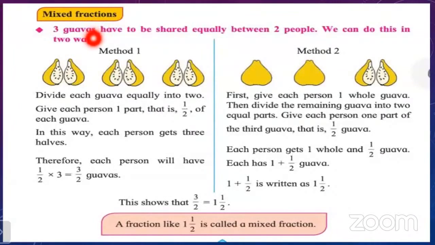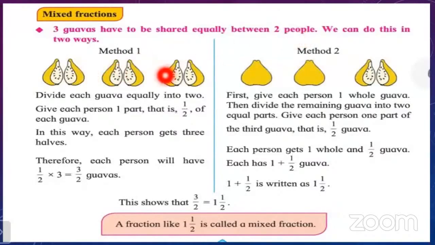Okay. Can I read, sir? Yes. 3 guavas have to be shared equally between 2 people. We can do this in 2 ways. Okay. Look at here now. What is given? 3 guavas have to be shared equally between 2 people. How many people are here? Here are 2 people. And how many guavas are here?